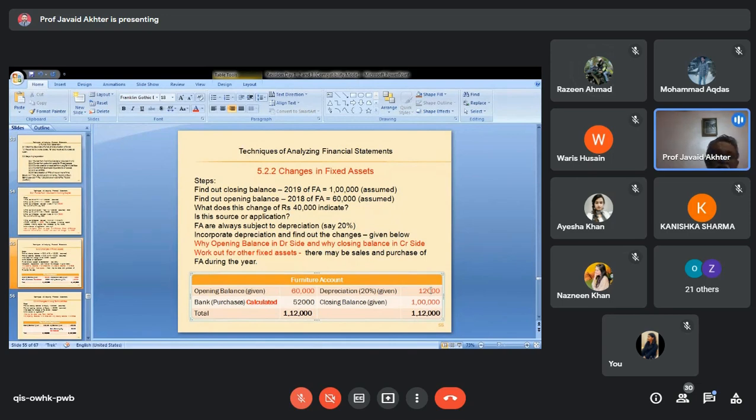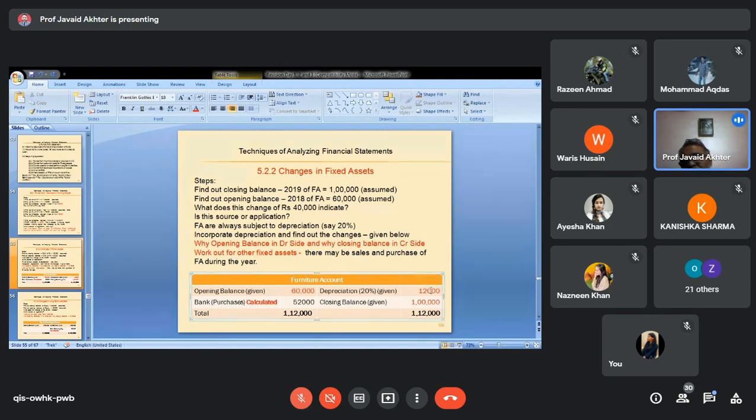The logic lies in understanding the journal entry and ledger. When you charge depreciation, the entry you pass is depreciation debit to assets. In this case, depreciation debit to furniture. And when you prepare furniture account, in furniture account the opposite is given, depreciation.